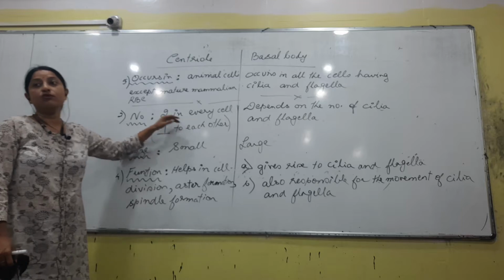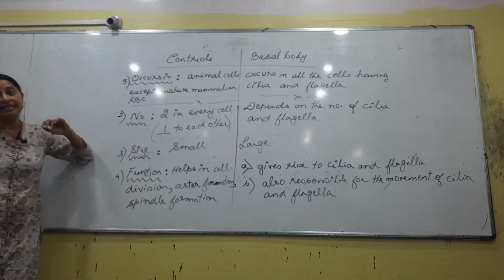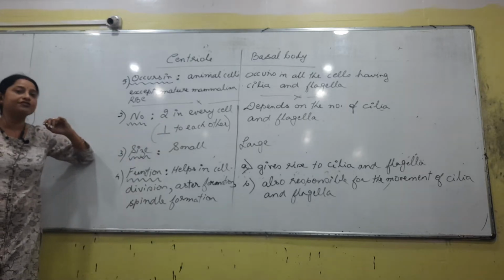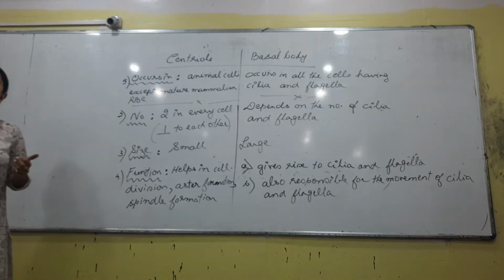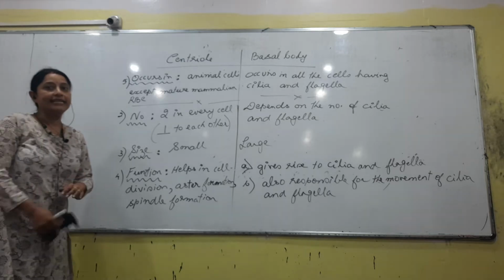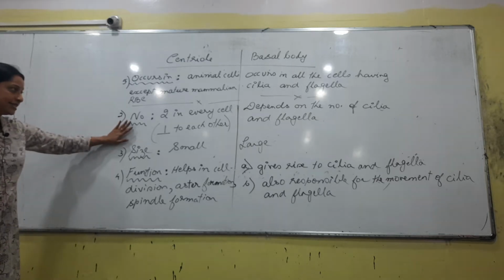2 centrioles, and those who have read the chapter on cell cycle and cell division may know something called duplication of centriole. Right. So, duplication of centriole occurs in what? It occurs in the S phase of the cell cycle, right. So, we have 2 in every cell.